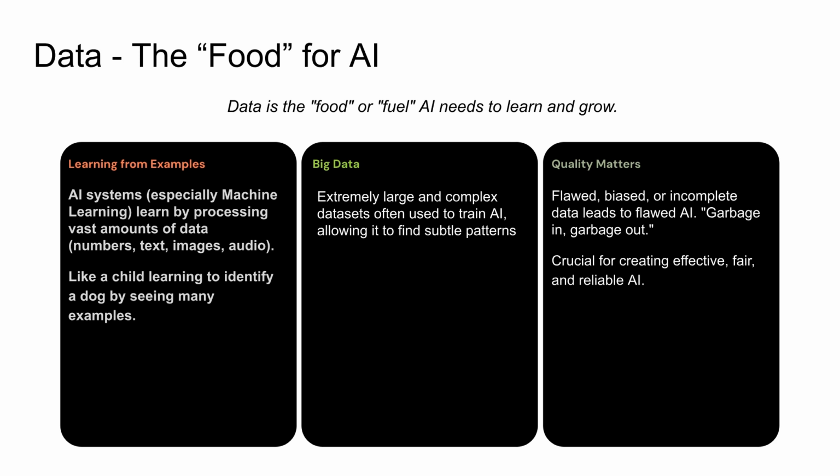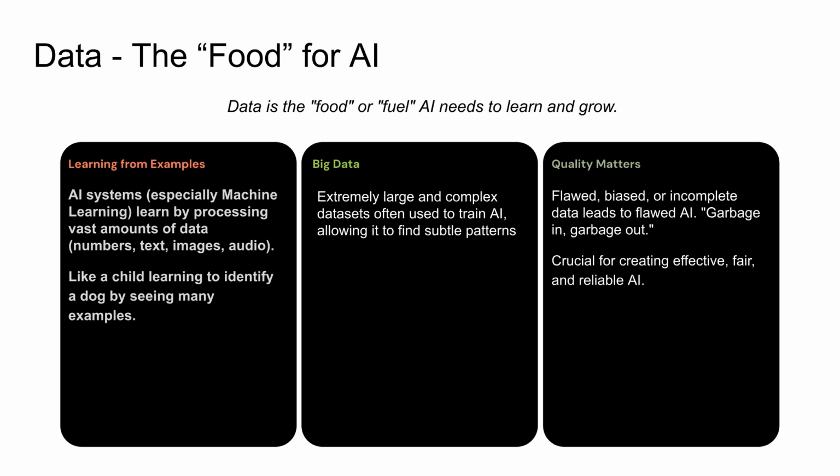Data is the absolute cornerstone of most modern AI systems. You can think of it as the food or the fuel that AI needs to learn and grow. AI systems, particularly those using machine learning, learn and improve by being exposed to vast amounts of data. This data can come in many forms, like numbers, texts, images, or audio.